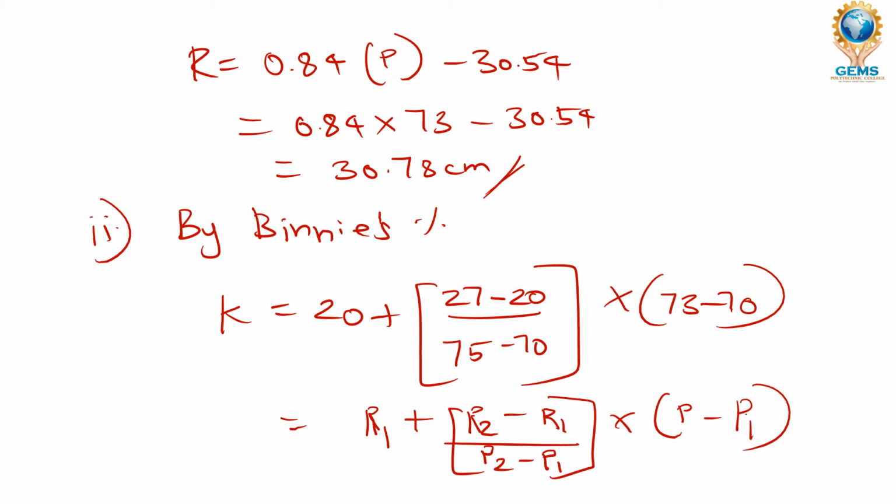This is our formula. Don't get confused, this is our formula for Binny's coefficient.